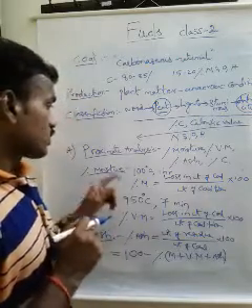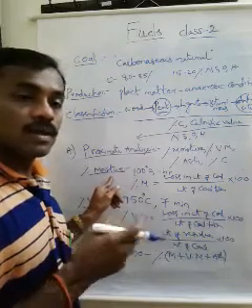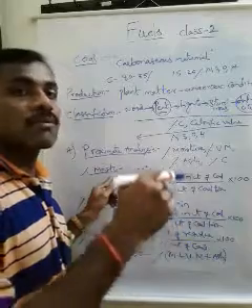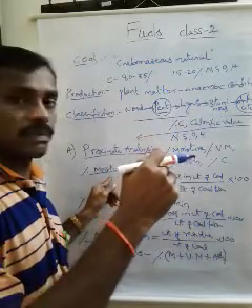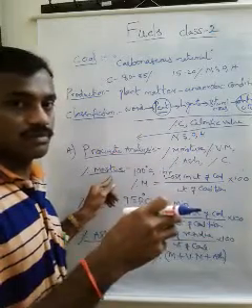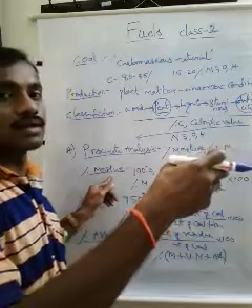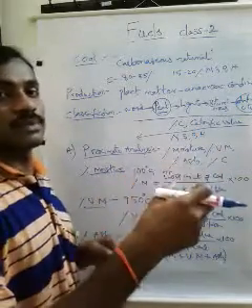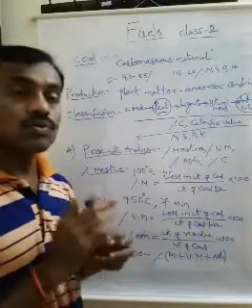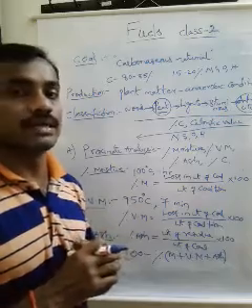And also, when coal containing moisture is heated, that moisture is evaporated. That vapors carry away some of the heat from the fuel. Therefore, loss in heat takes place. Therefore, calorific value decreases. So, good coal should contain less percentage of moisture content.